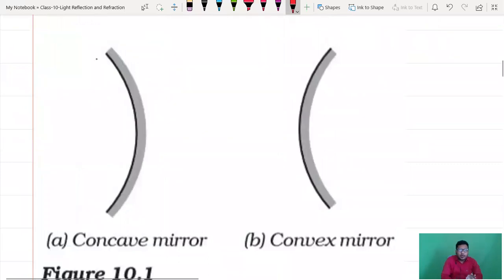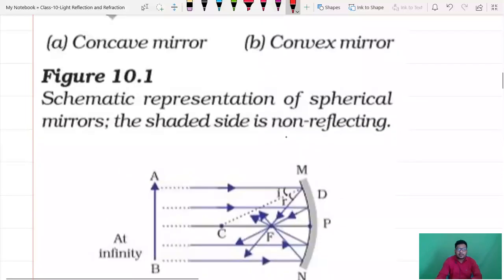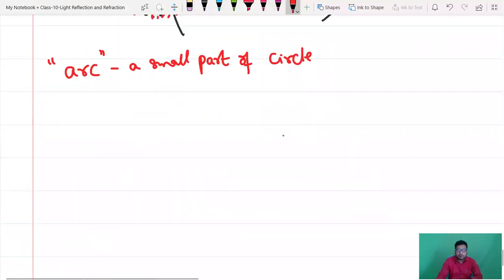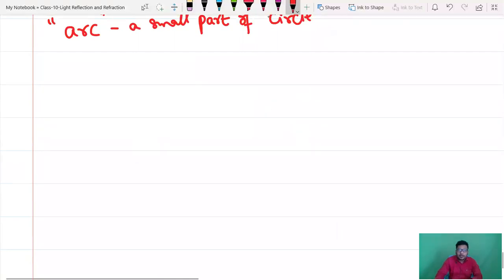Now your duty is to draw incident rays. We'll try to see here. Okay, let us take concave. Backside non-reflecting.